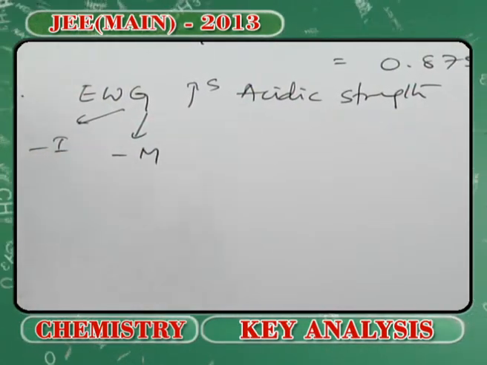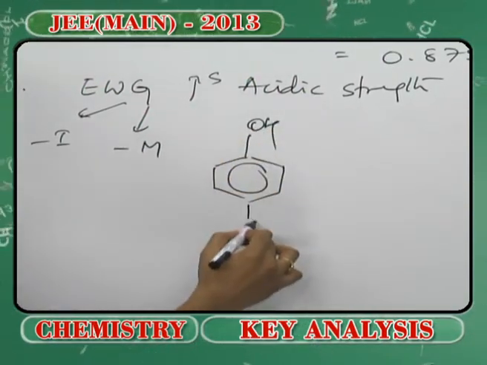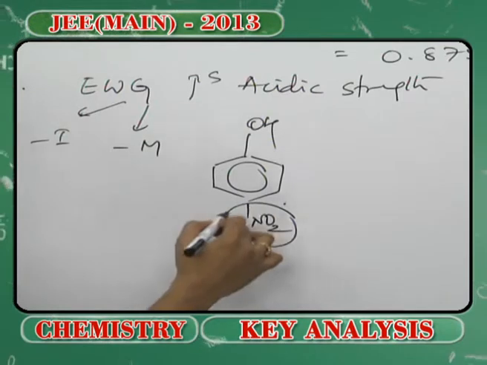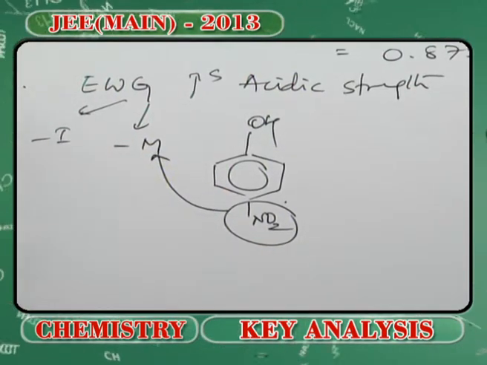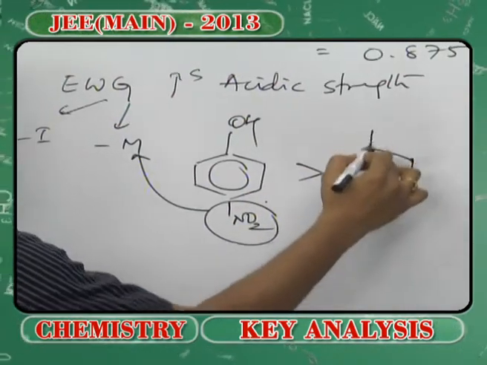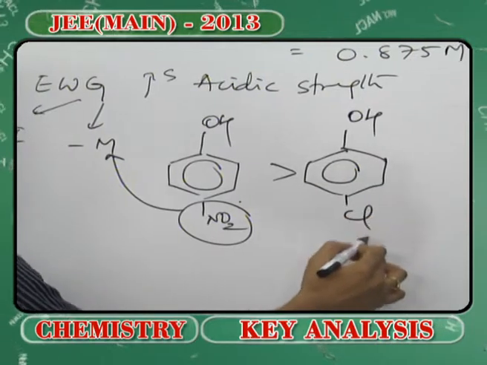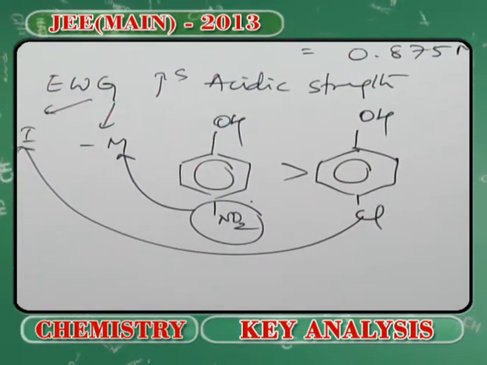Right? When I take this option, I have a better electron withdrawing group by virtue of the -M effect, which happens to be the highest. Then comes chlorine, which indeed is a better electron withdrawing group because of the exhibition of the -I effect.